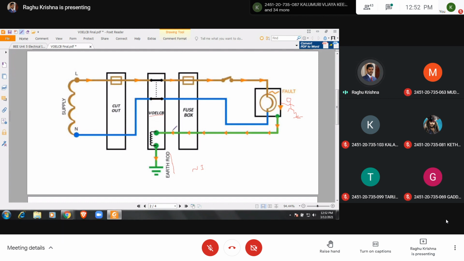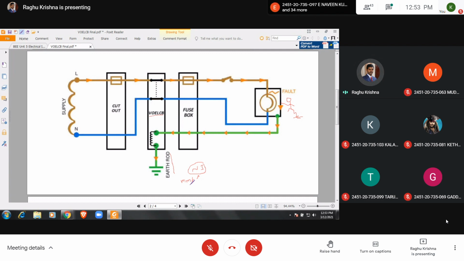Then the current will flow through this voltage coil, and once the current flows through this coil, you will have this MMF. MMF is equal to NI. This will open the contacts of the circuit breaker. MMF means magnetomotive force.